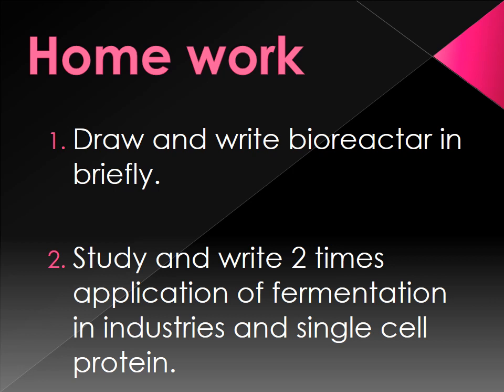Then biotechnology has some methods and procedures. First one is fermentation. Fermentation helps in many things, and the bioreactor helps the fermentation. There are two processes: one is upstream and another one is downstream. Upstream is before the fermentation. Downstream is after the fermentation.